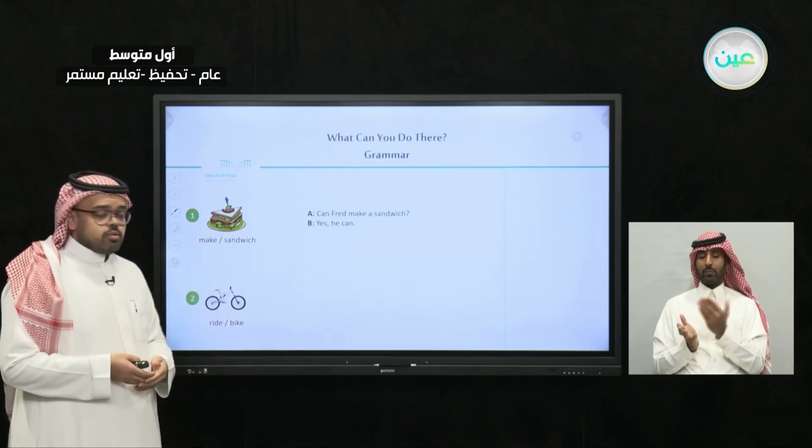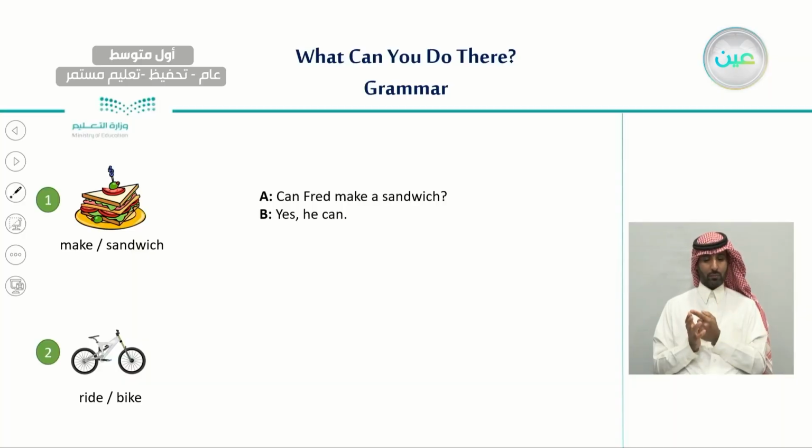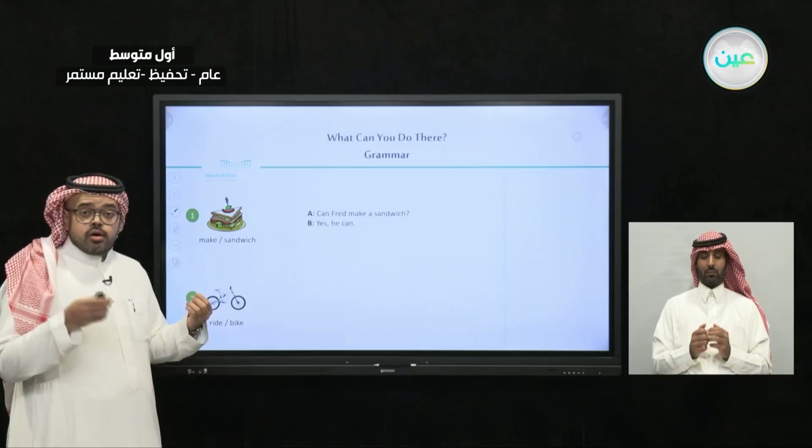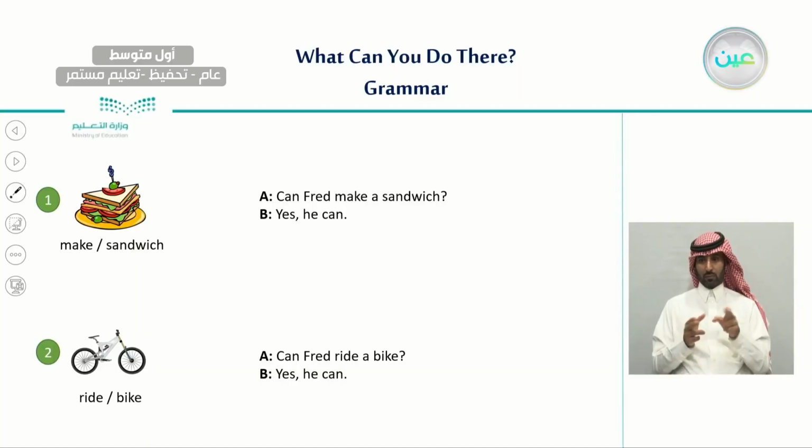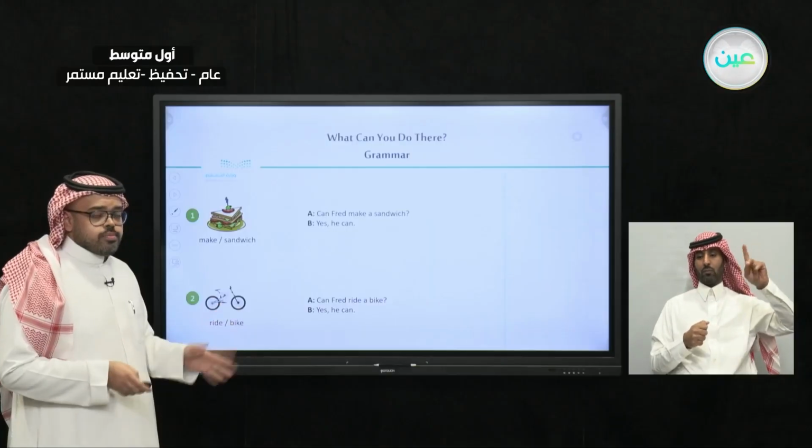Let's try the second one. The second picture we have is ride and bike. And we want to talk about Fred's ability with a bike. So how can we form a question? Very good. So the question always starts with can. So it will be like this: can Fred ride a bike? The answer will be yes, he can, because there is no X sign on the picture.